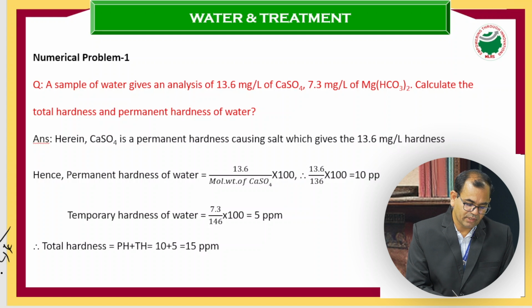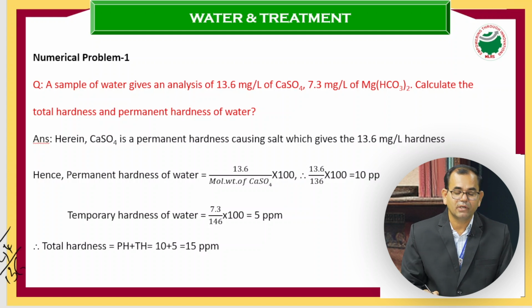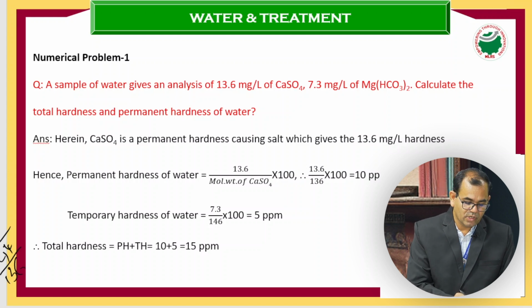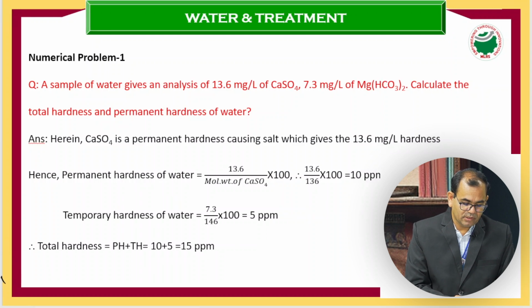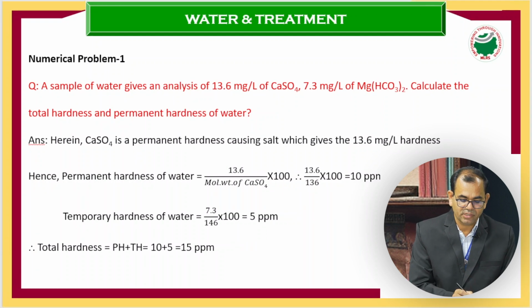So here we get 136. That is the molecular weight of calcium sulfate. Weight is already given for this permanent salt, so let us calculate: 13.6 by 136, which is the molecular weight, into 100. Then we will get 10 ppm, parts per million. This is the permanent hardness for calcium sulfate.